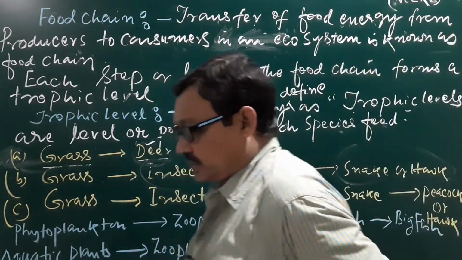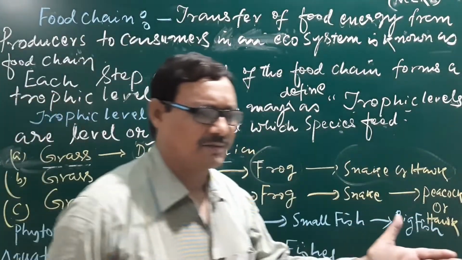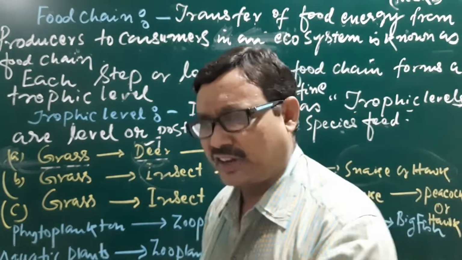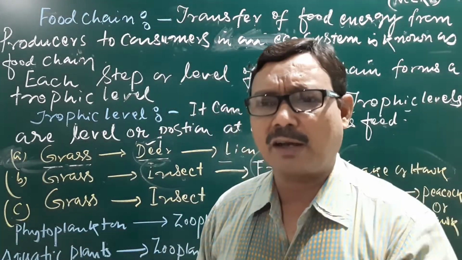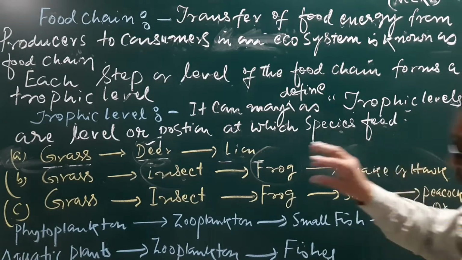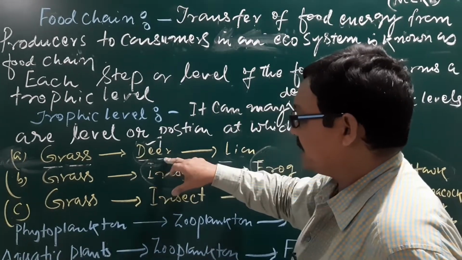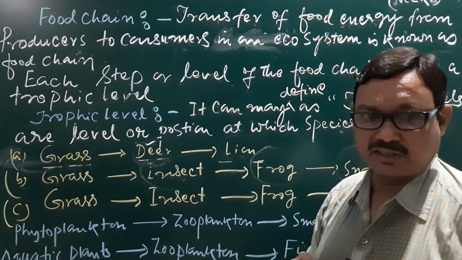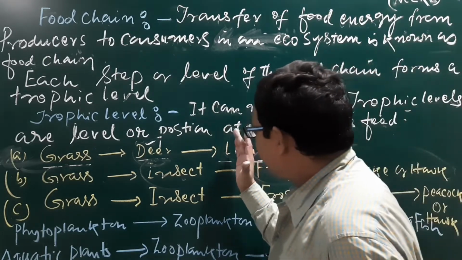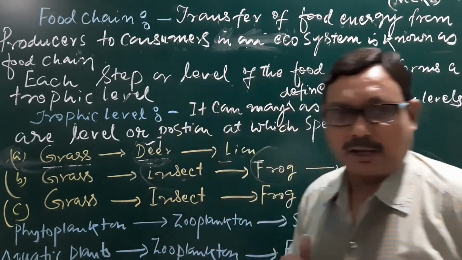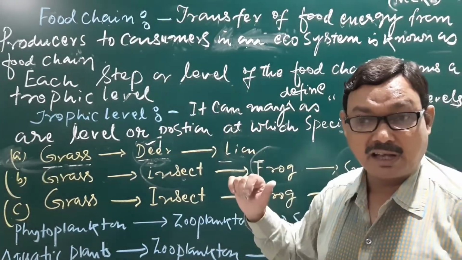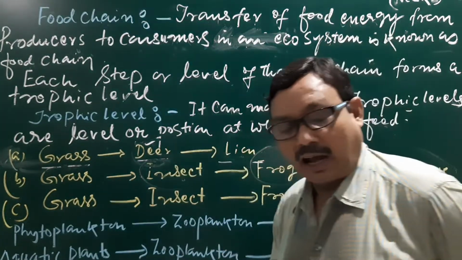Here in this case, we have classified in this way: autotrophs, heterotrophs, consumers like the primary, secondary, tertiary and so on, like the first order, second order, at the top or the final consumer. Similarly, we can also classify herbivorous, like the deer which feeds only on the green plants, they are the herbivorous. And similarly, the animals which feed on the flesh or meat of animals are the carnivorous.